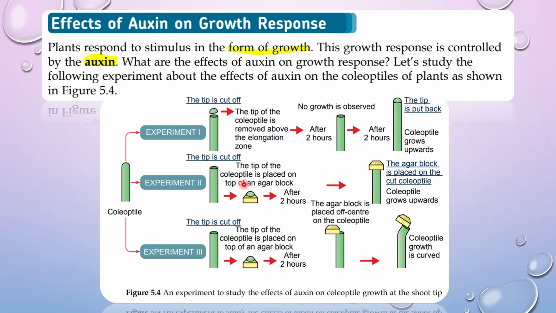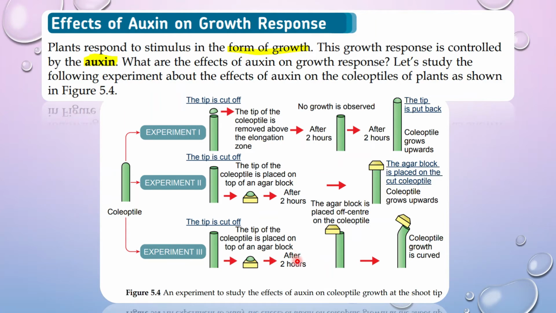It means you have placed the tip of the coleoptile on top of the agar. After 2 hours, you are going to put this agar on the cut coleoptile, but you remove the tip. So what can be seen? The coleoptile grows upwards. Okay, so something which is in the agar over here is responsible for the elongation of the shoot.